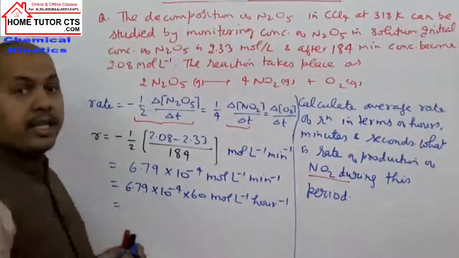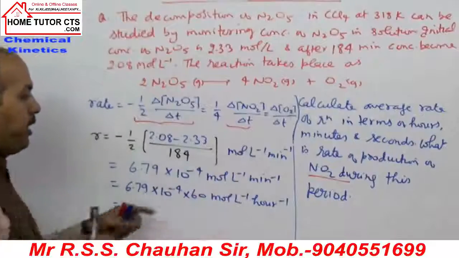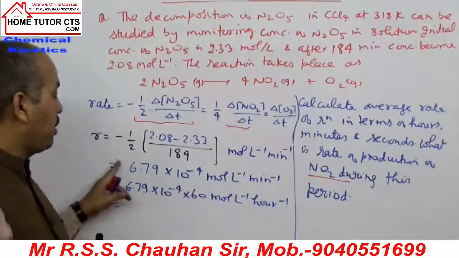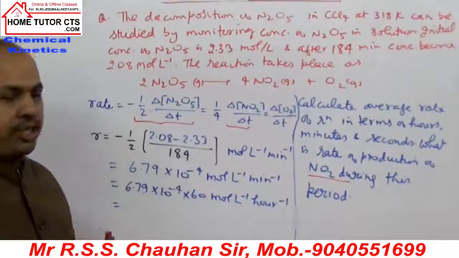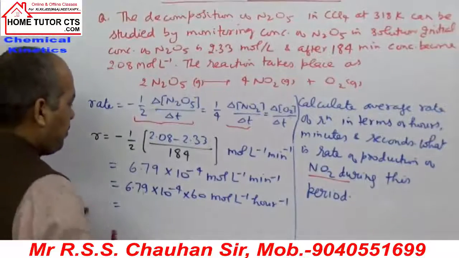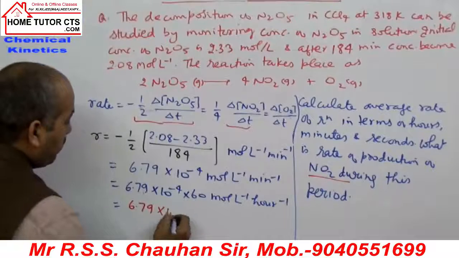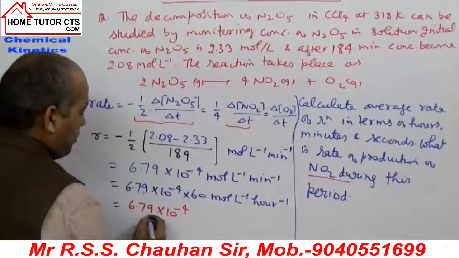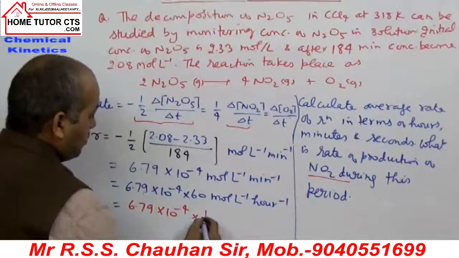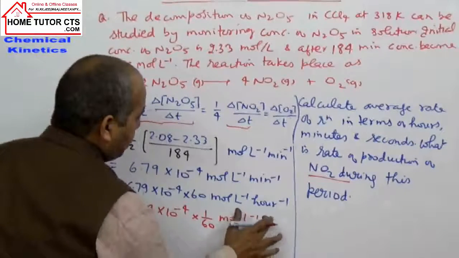And if they ask for the rate per second, what do we do? Divide this rate by 60. In 1 minute, this much amount is consumed, so in 1 second, divide this rate by 60. So 6.79 into 10 to the minus 4 divided by 60 gives moles per liter per second.